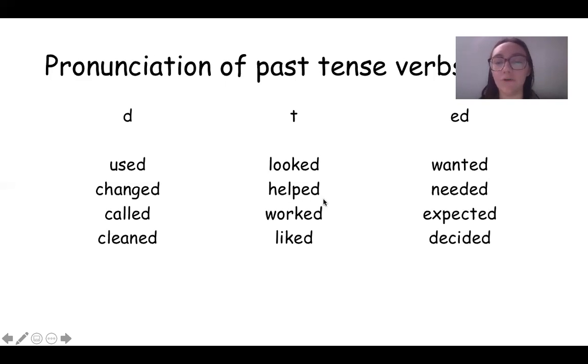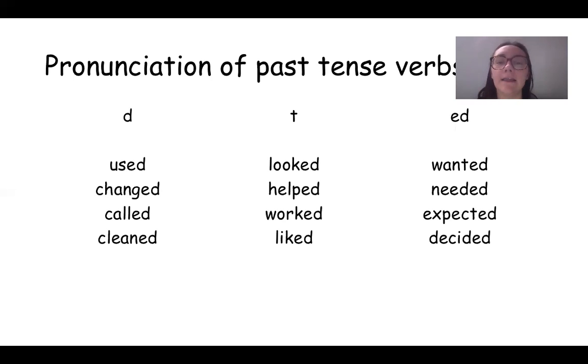Looked, helped, worked, liked, right? So those are some of the words, right? And then some of it makes an ed sound. Wanted, needed, expected, decided, right? It's making an ed sound, not just a d sound. So those are the three different ways that it can end in English.